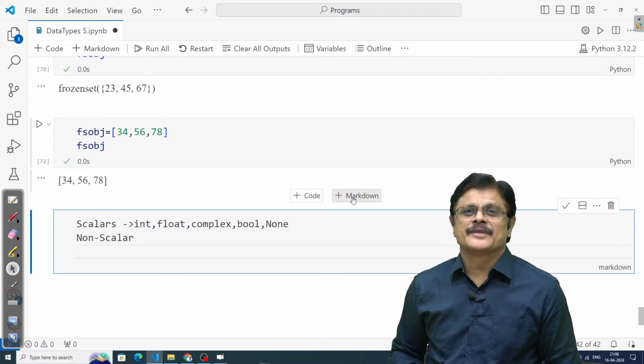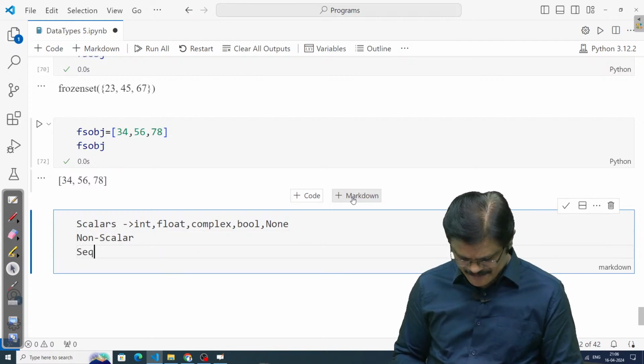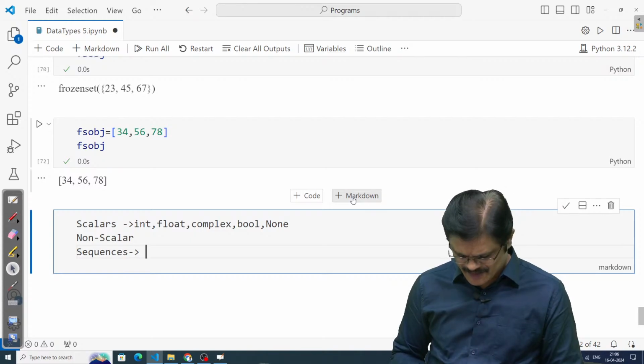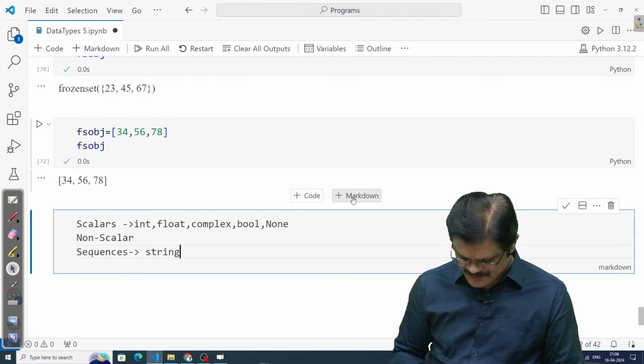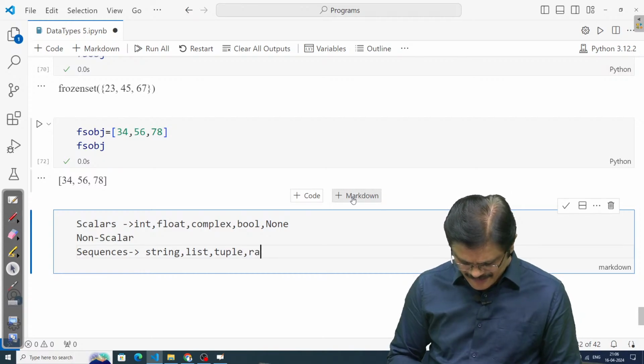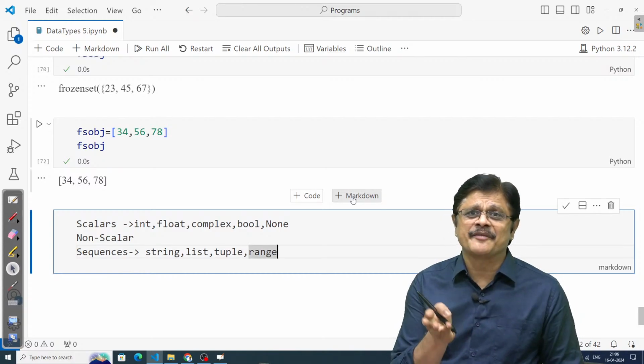Then for non-scalars, we are having sequences. What are the sequences we discussed, sir? We started with string, then we have list, then we have tuple, then we are having range. Actually, range can be created with a function.